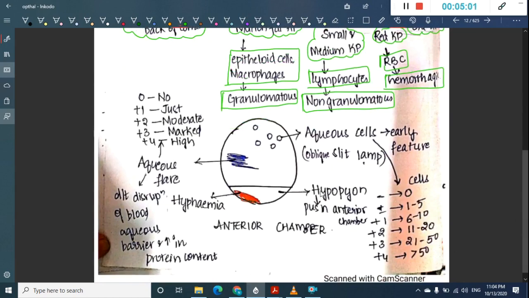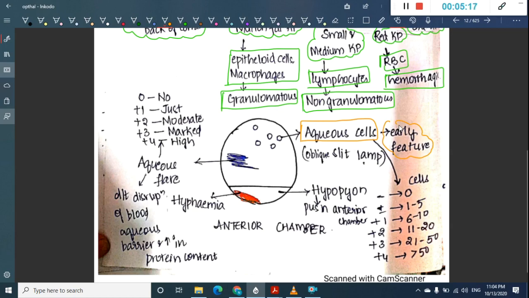Then in the aqueous, in the anterior chamber, we have some aqueous cells, and these are actually the early feature of uveitis.